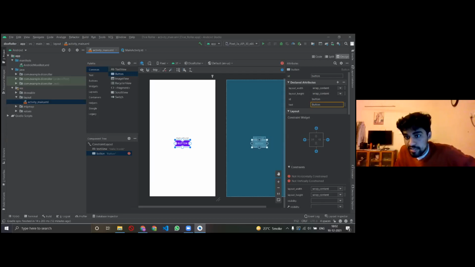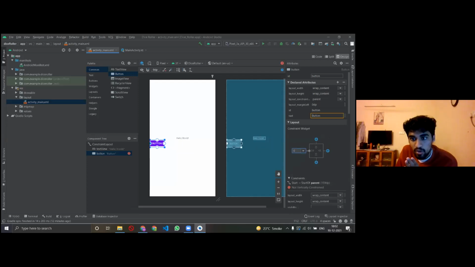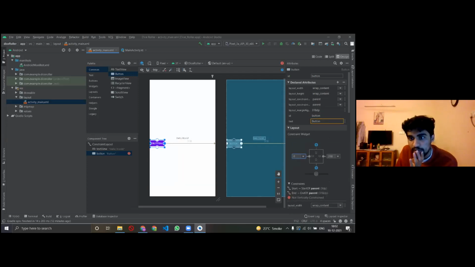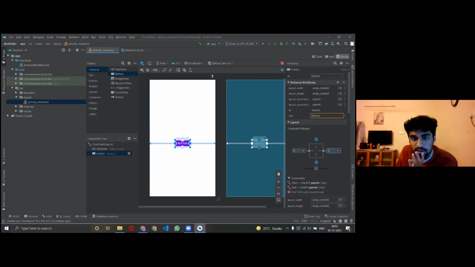You go to the constraint widget. In the layout section, I'm toggling that. You go here in the constraint widget, and for the left and right, you just make sure that they are 0. Why 0? I'll tell you why. Right, so now exactly it is stuck in the center. This is your way of telling the button it's your job now to stick in the center, and the button is saying, okay, cool, I got it.